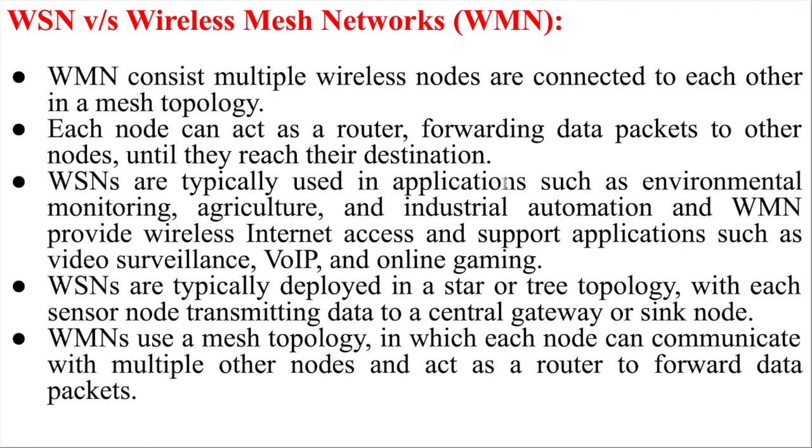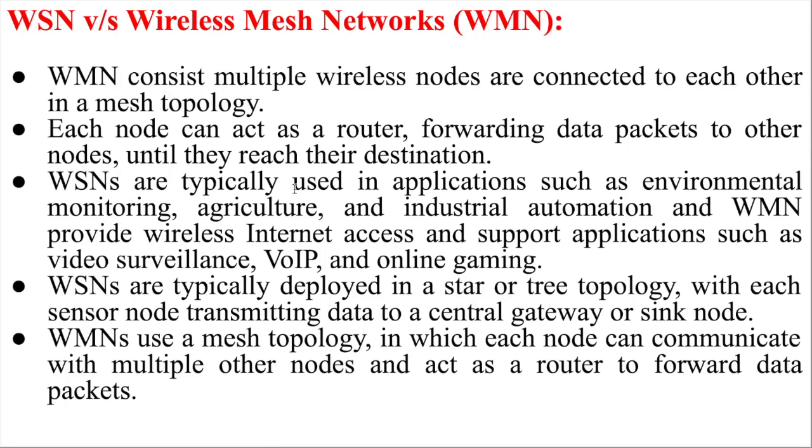We go a little bit further, then what is the difference between wireless sensor network and wireless mesh network? A wireless mesh network consists of multiple wireless nodes connected to each other in a mesh topology. That means they can connect with each other directly and have a huge number of links between nodes. Each node can act as a router, forwarding data packets to the nodes until they reach the destination. This is the main beauty of the wireless mesh network, as their name itself covers the mesh. So they form a mesh topology for communicating their data. Now we go to a little bit of comparison point of view.